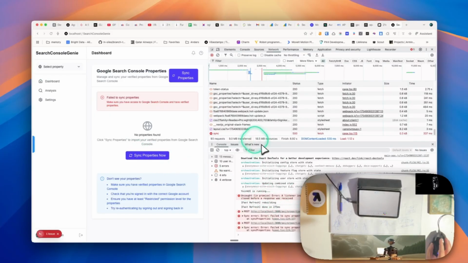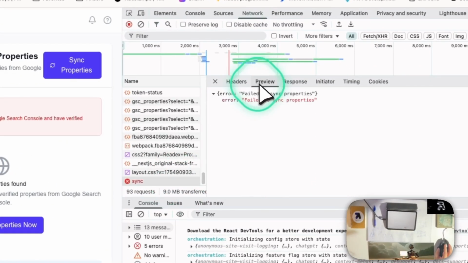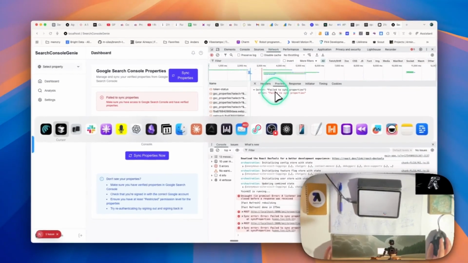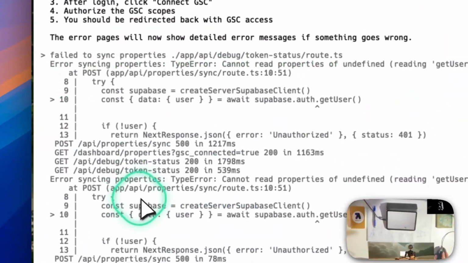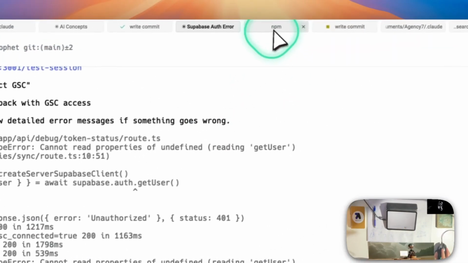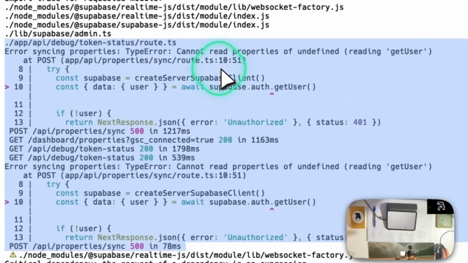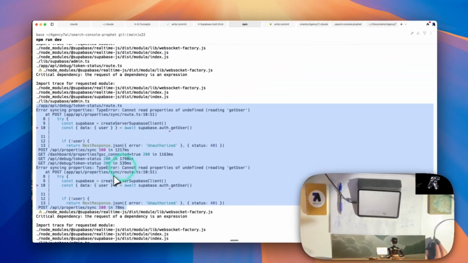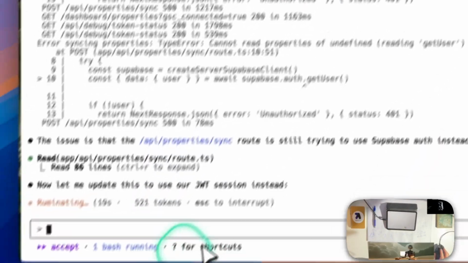Interesting. So network tab, failed to sync properties. Okay, we gave it some new logs around the properties sync time. Looks like there's still some Supabase auth happening that we don't need. I'm guessing that's what it's going to say.